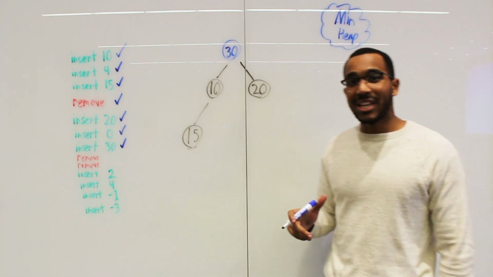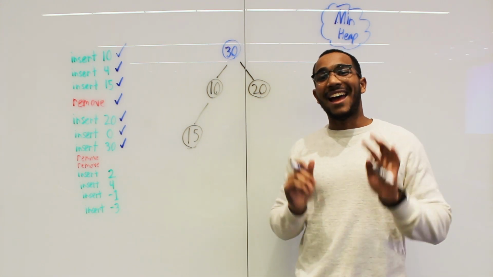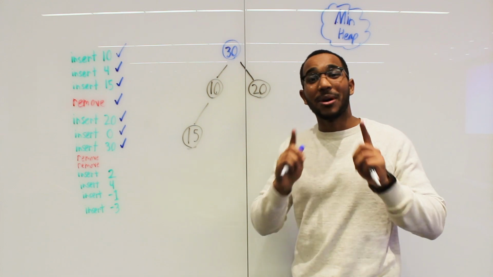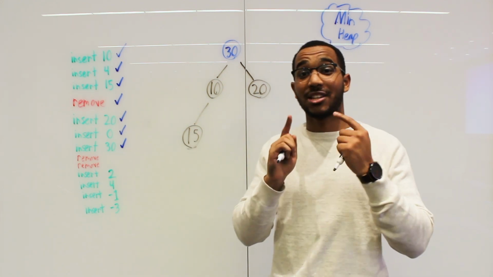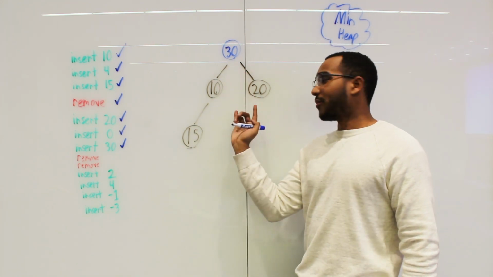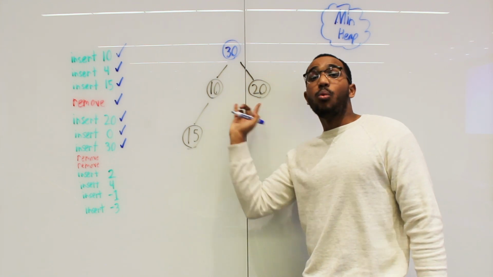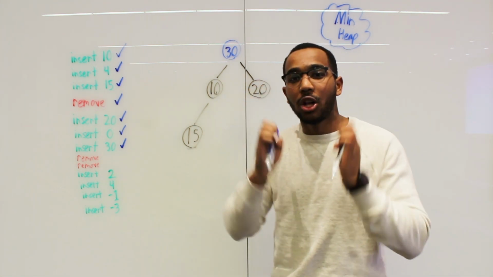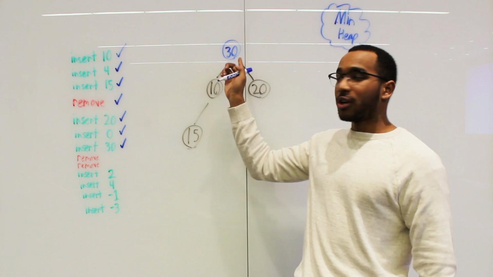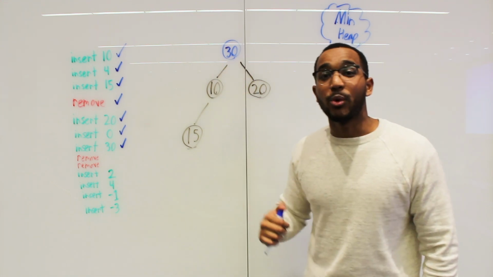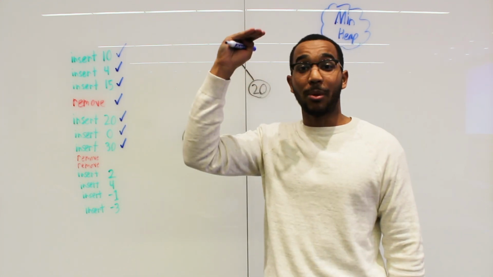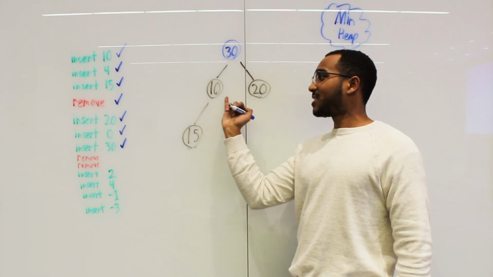So what we need to do is bubble it down, and now we have the ability to compare against children, and I need you to pay attention, this is critical. 30 looks at both of its children, 10 and 20. We want to put the smaller of the children in 30's position. Why? It's a min heap. We want the smallest items to bubble upwards. So the smaller item is 10.